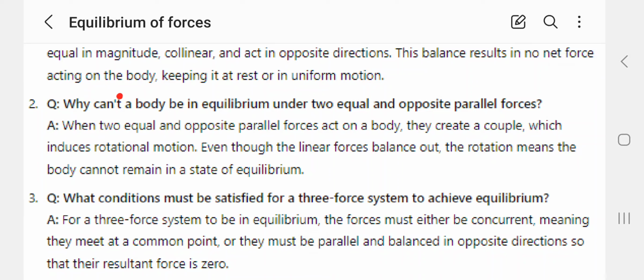Why can't a body be in equilibrium under two equal and opposite parallel forces? If they are parallel, when two equal and opposite forces act on a body, they create a couple, which induces rotational motion. Even though the linear forces balance out, the rotation means the body cannot remain in a state of equilibrium.